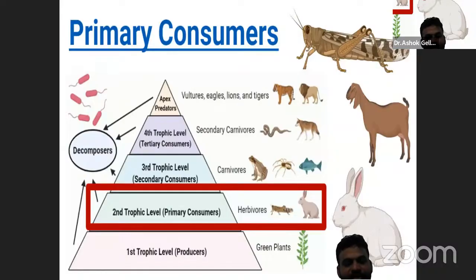Primary consumers are part of the second trophic level in a food chain. They convert the energy stored in plants into meat, which other animals can eat.